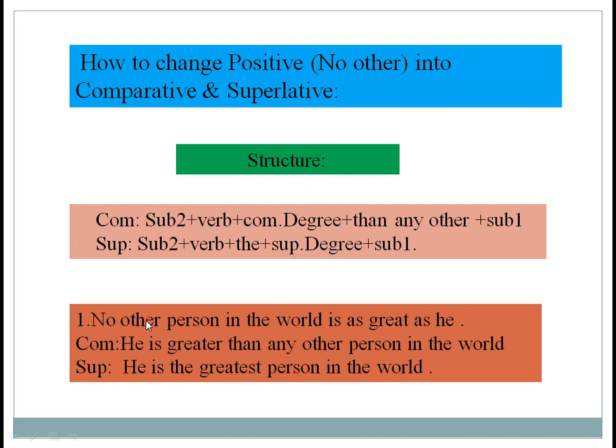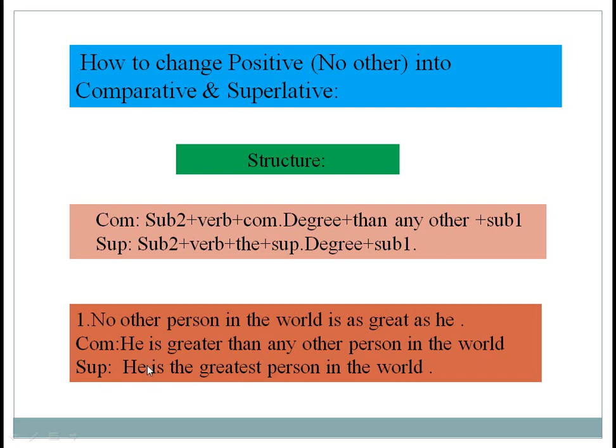If you find no other in positive degree, then you have to write than any other. After that, subject 1. Here subject 1 is person. And the other part of the sentence, in the world. So our comparative degree is: he is greater than any other person in the world.